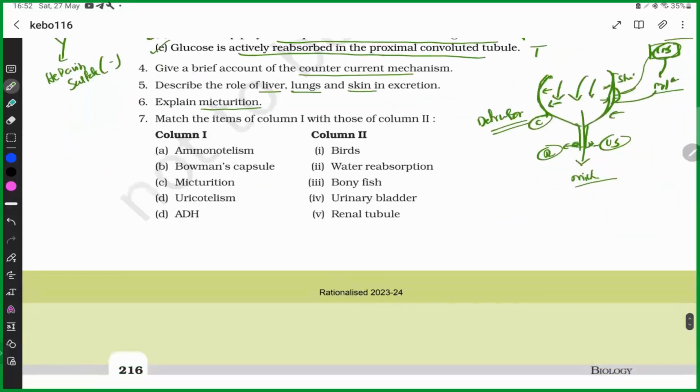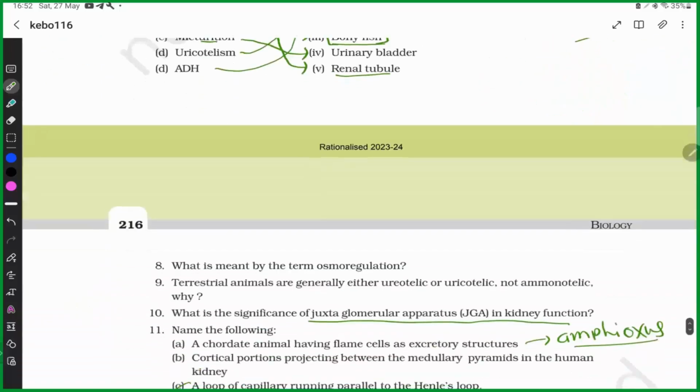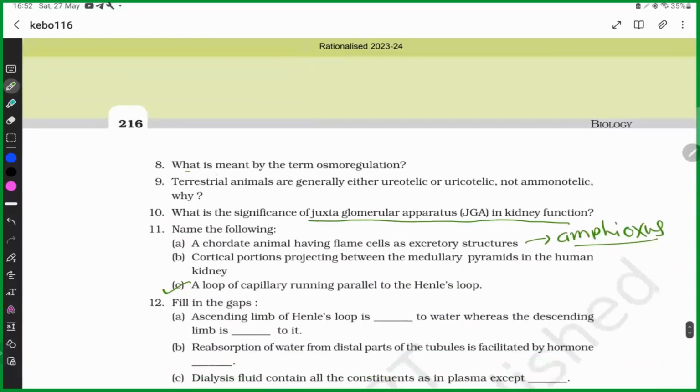Match, just match. Ammonotelism, ammonia, aquatic animals. Bowman's capsule, renal tubule. Micturition, urinary bladder. Uricotelism, birds. ADH, water reabsorption. Simple. What is meant by the term osmoregulation?